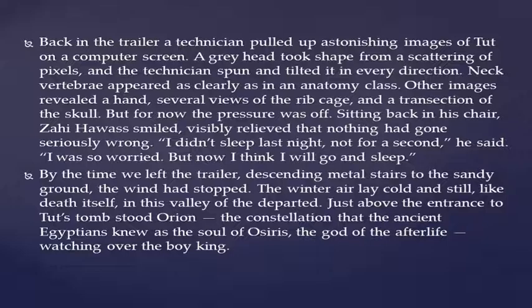was like death itself. The outside climate was very breezy and very cold, and it felt like the winter air was like death. Just above the tomb, the Orion constellation shone in the night sky, watching over the boy king. It felt like someone from above the clouds, from above the Orion constellation, was watching over the body of the boy king. It felt like death, like something bad and mysterious happened over the body, and the story finishes just like that. Mysteriously, the prose piece finishes off just like that.